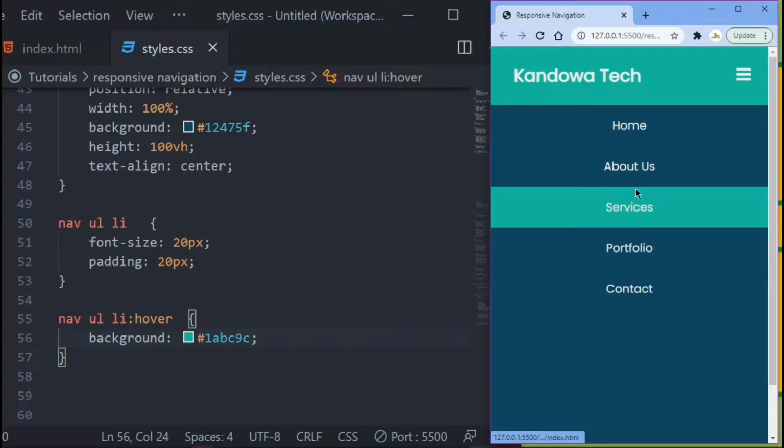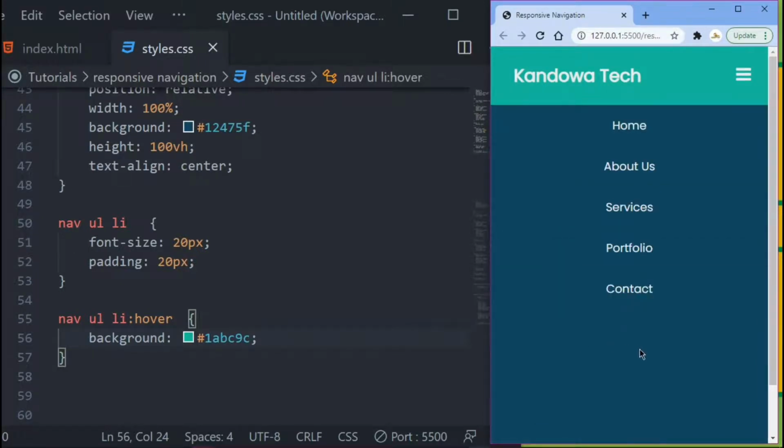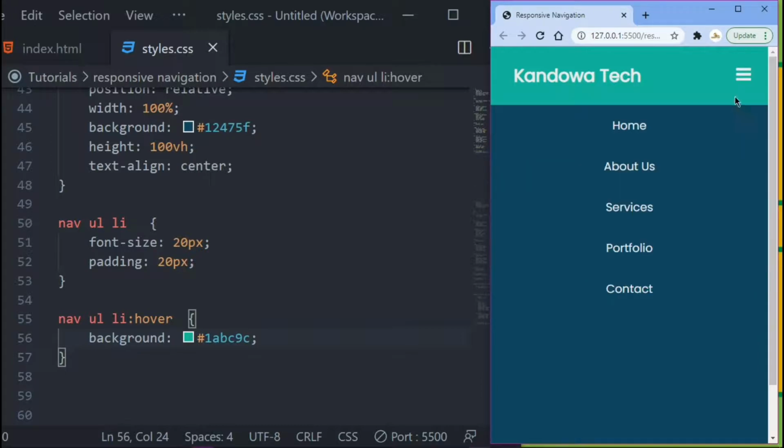Right, perfect, you got that. So now you want this navigation to appear once you click on here. So you see, if you click on this icon, nothing is happening. So you want your navigation to appear once you click on this. So once you are on mobile, as you all know, right now we are creating a mobile version, we are working on a mobile version. So now you want your navigation to appear once you click on these icons up here.